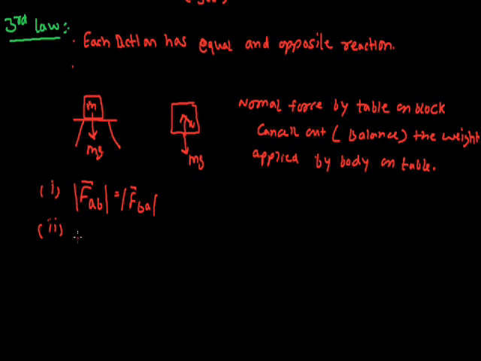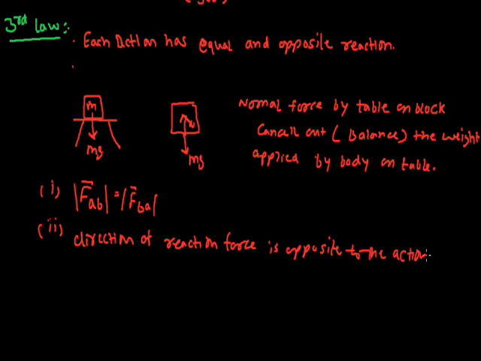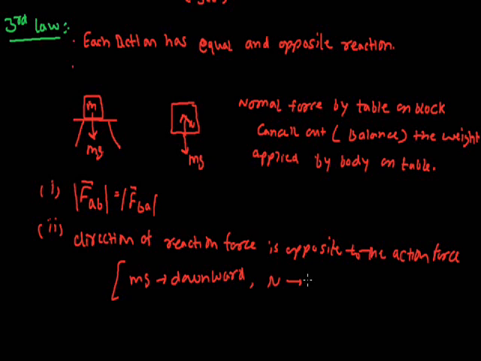Second, the direction of the reaction force is opposite to the action force. If I say that mg is downward, then normal is where? Mg is action and it is downward, but normal is upward.